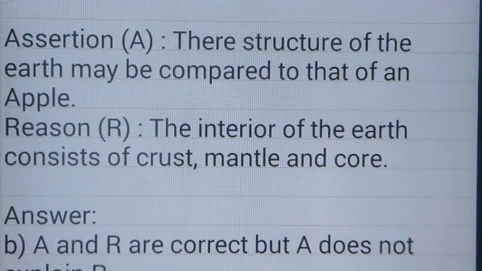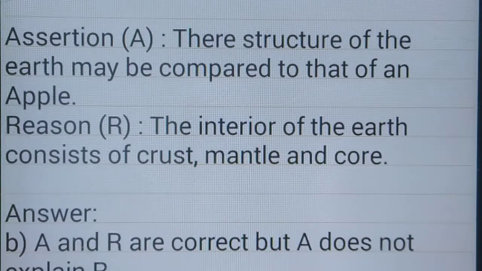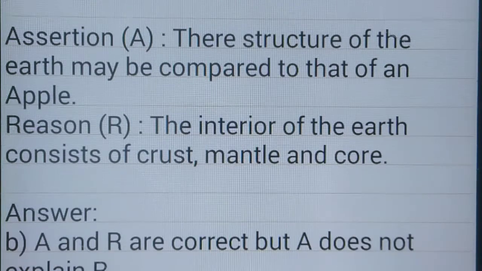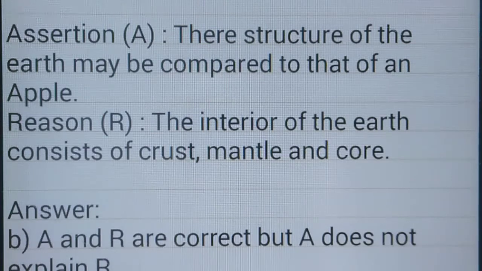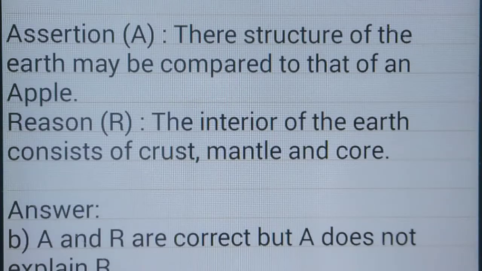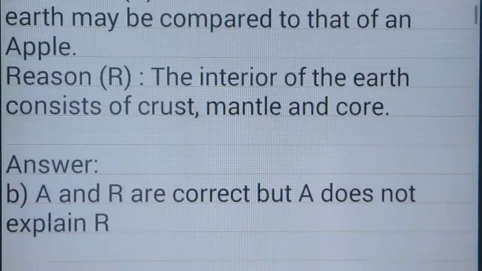Assertion and reason. The structure of the earth may be compared to an apple because the interior of the earth consists of crust, mantle and core. Both statements are correct but the reason does not explain the assertion.